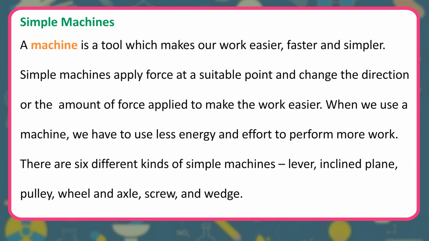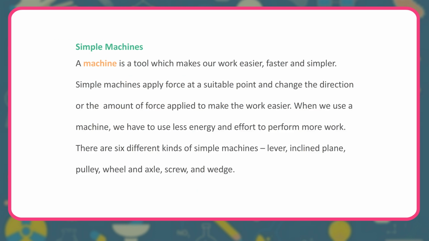Simple machines. A machine is a tool which makes our work easier, faster and simpler. Simple machines apply force at a suitable point and change the direction or the amount of force applied to make the work easier. When we use a machine, we have to use less energy and effort to perform more work. There are 6 different kinds of simple machines: lever, inclined plane, pulley, wheel and axle, screw, and wedge.